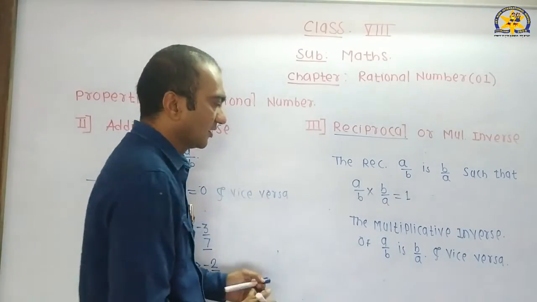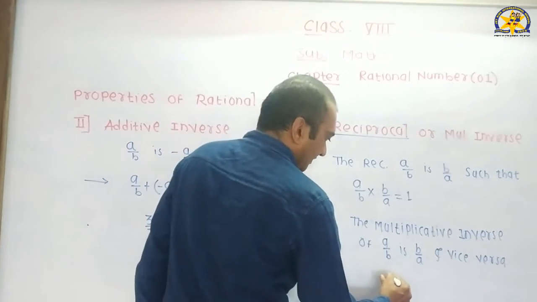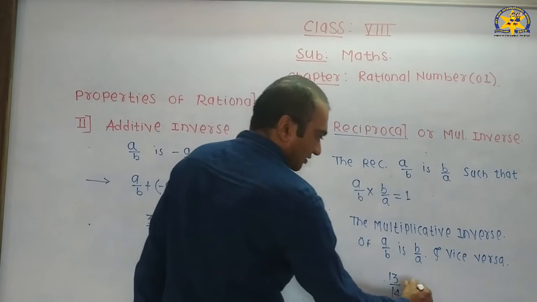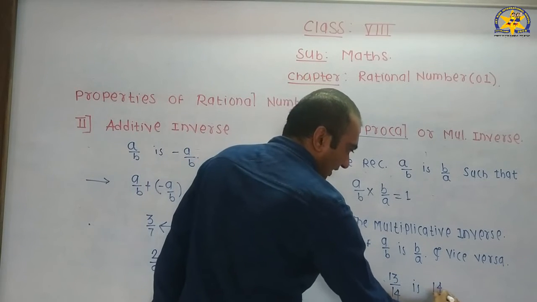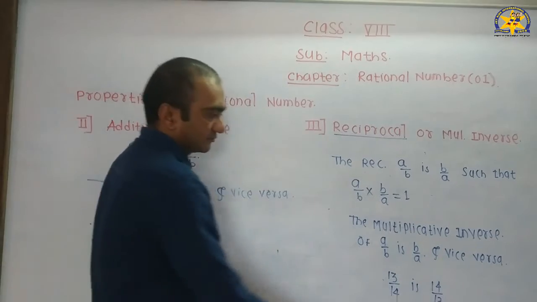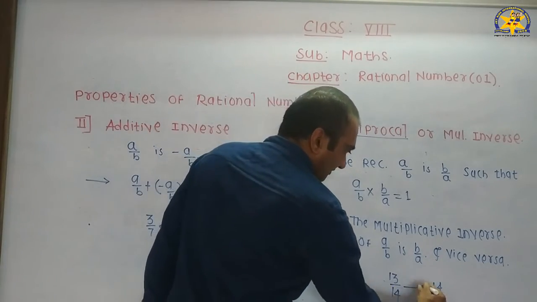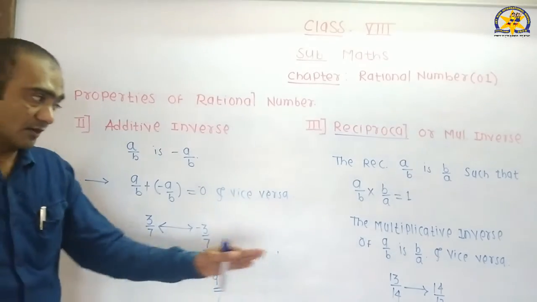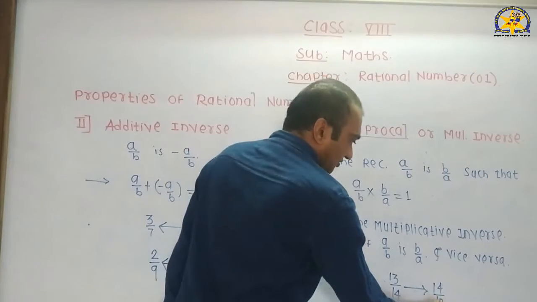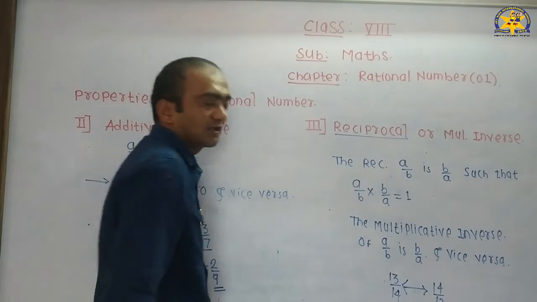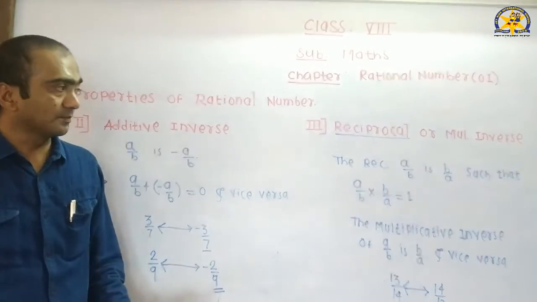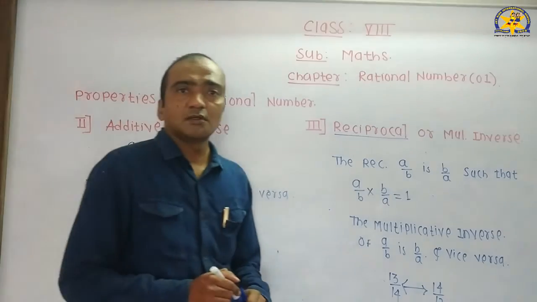We see an example. The multiplicative inverse of 13 by 14 is 14 by 13, or we can say that the multiplicative inverse of 14 by 13 is 13 by 14. Okay, I hope you understand.